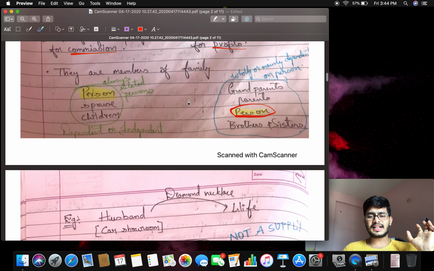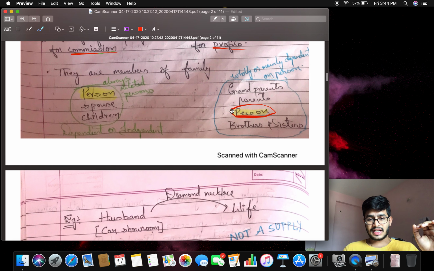The second scenario: for this person, grandparents, parents, brothers and sisters are also related persons to this person, if these persons are wholly or mainly dependent on such person. At that time only they will become related parties.